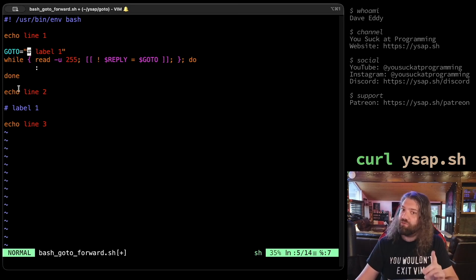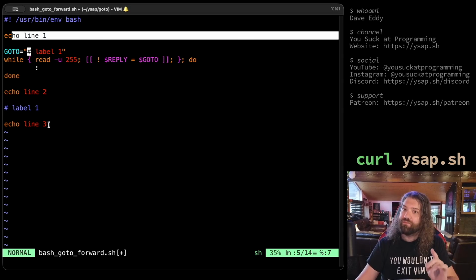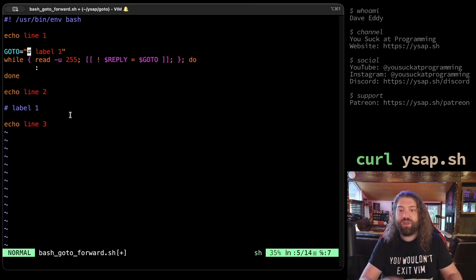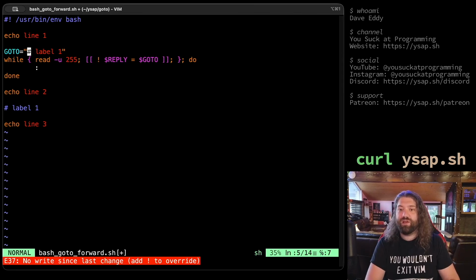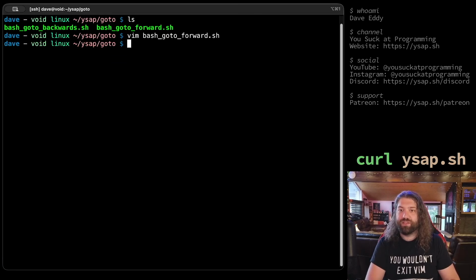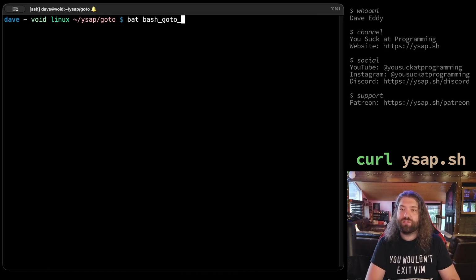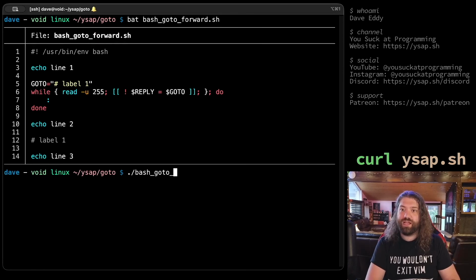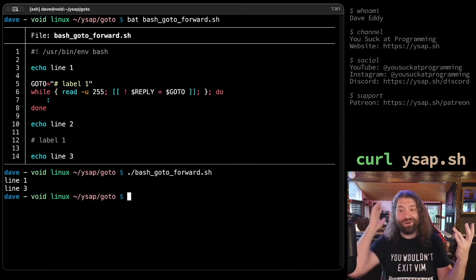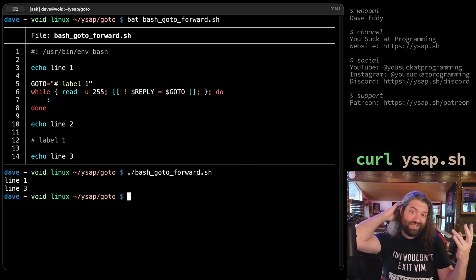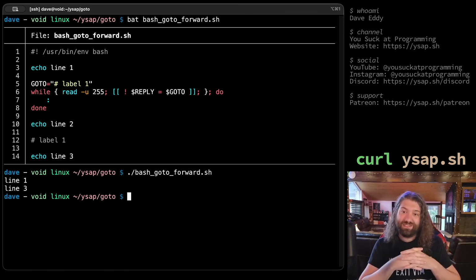It should not run. We should see line 1 and we should see line 3 if we have read this correctly. So let's go ahead and see what happens there. Oh, I modified the source code. So let's look at the source code like this, and then let's actually run it. Go to forward.sh. So it works. That is insane. That is an insane solution.